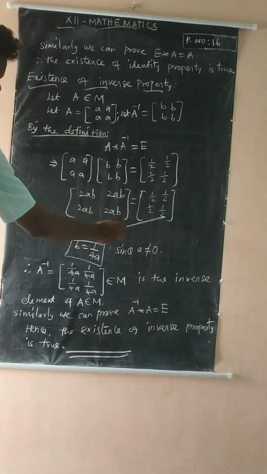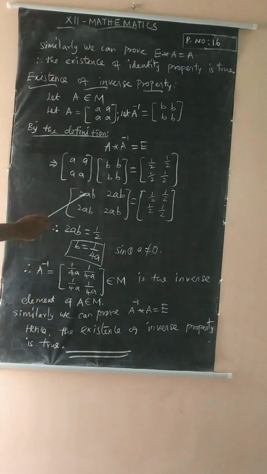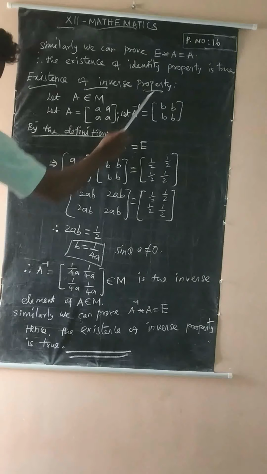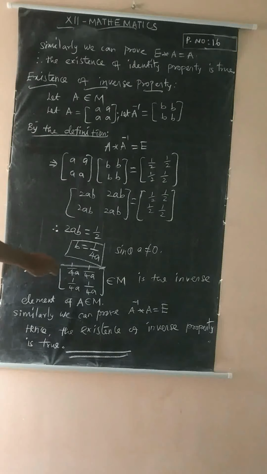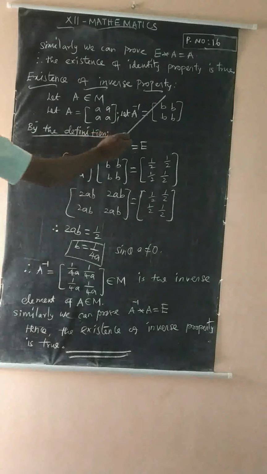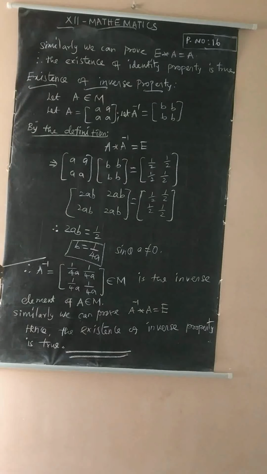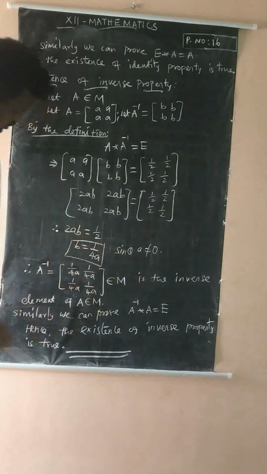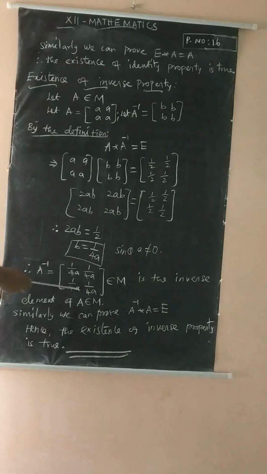So they are equal matrices, so their corresponding elements should be equal. So 2ab is equal to 1 by 2. We want to find the inverse matrix B, so b is equal to 1 by 4a, since already we know a is not equal to 0. Therefore A inverse, substituting the b value here, is the matrix with every element 1 by 4a. All the elements are the same, so this belongs to M, and it is the inverse element of A. So this A is the inverse of A inverse.